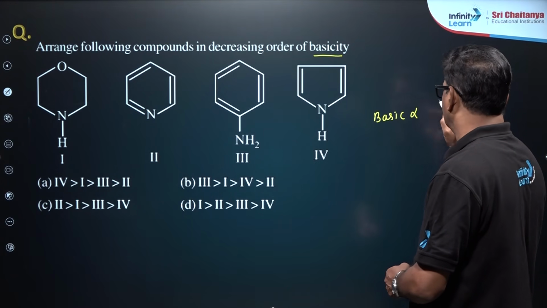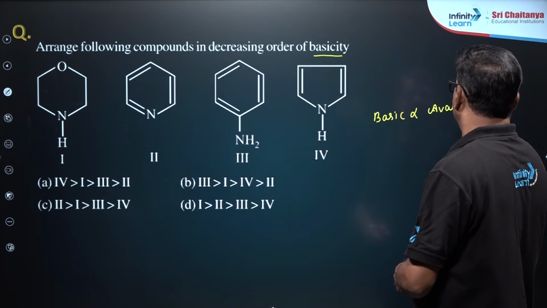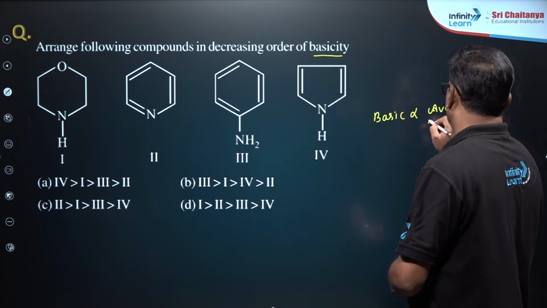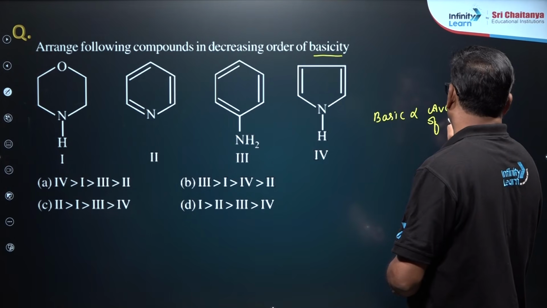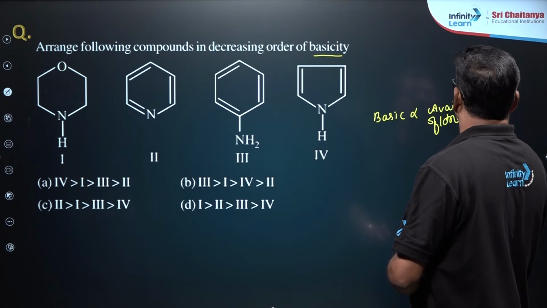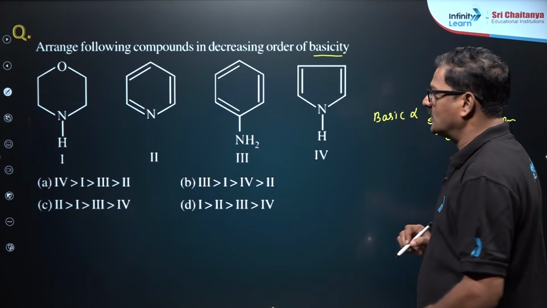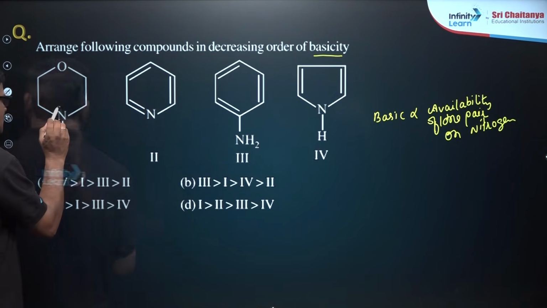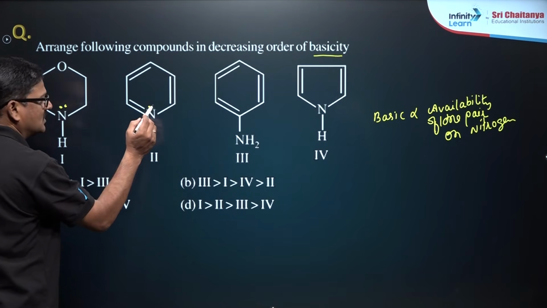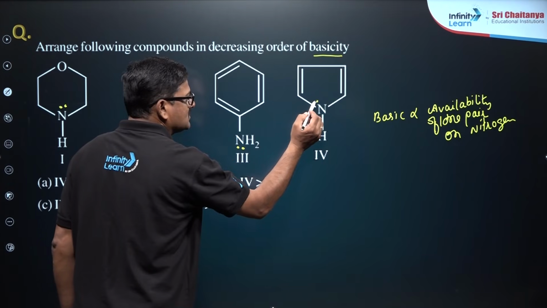is directly proportional to availability of lone pair on nitrogen. So what happened? This is the lone pair, and this is the lone pair, and this is the lone pair, and this is the lone pair.